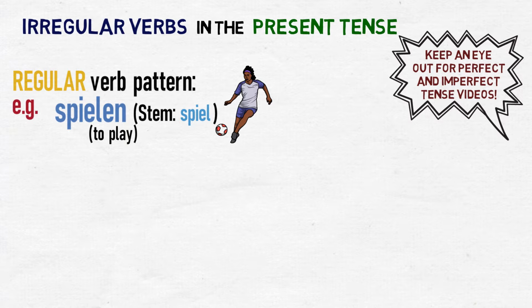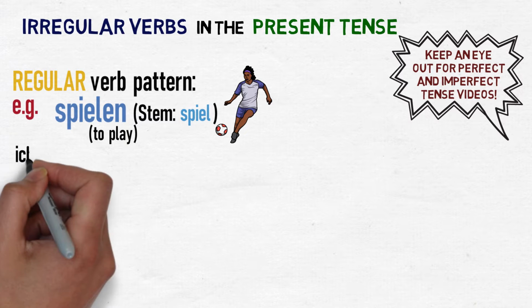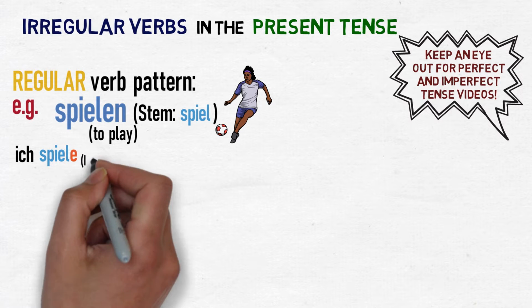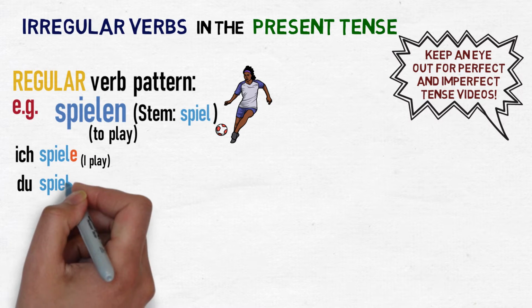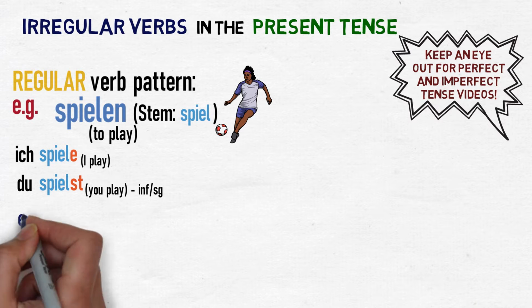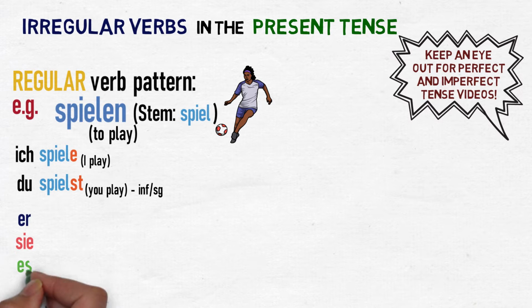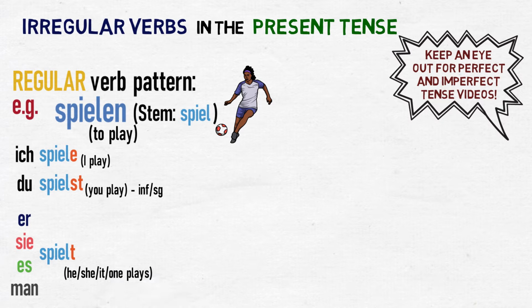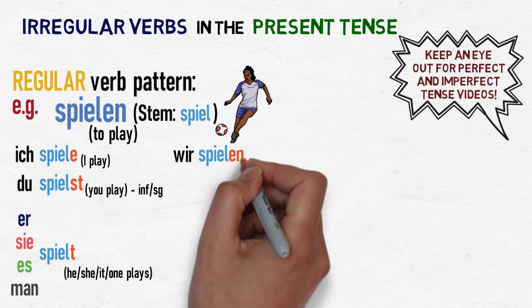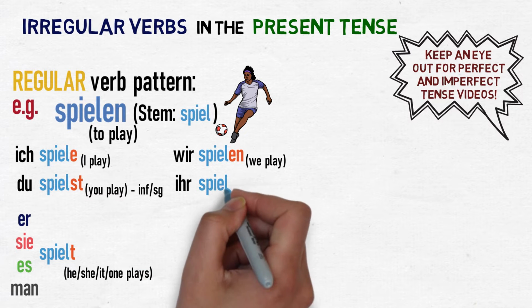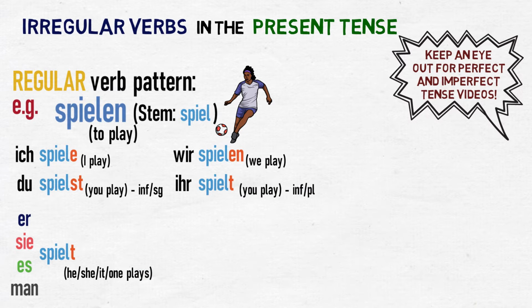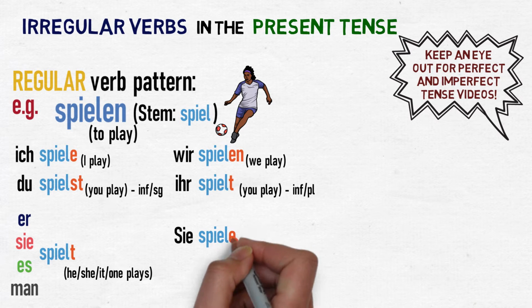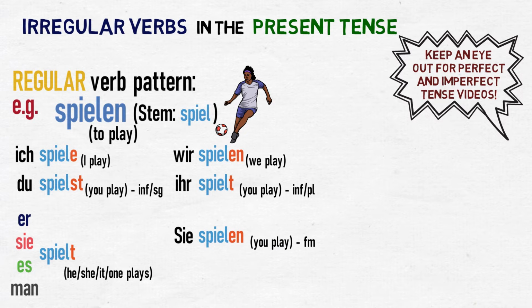The conjugation of spielen looks like this. Ich spiele, meaning I play or I am playing. Du spielst, you play, for informal singular you. Sie, es, man spielt. He, she, it or one plays. Wir spielen, we play. Ihr spielt, you play, for informal plural you. Sie spielen, with a capital S, meaning you play, for formal you. And sie spielen with a lowercase s, meaning they play.